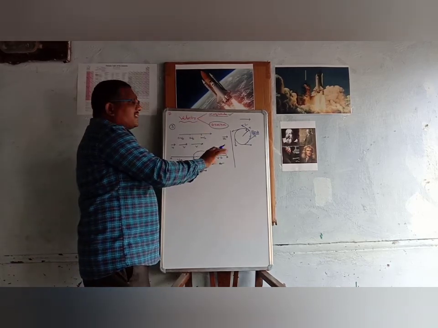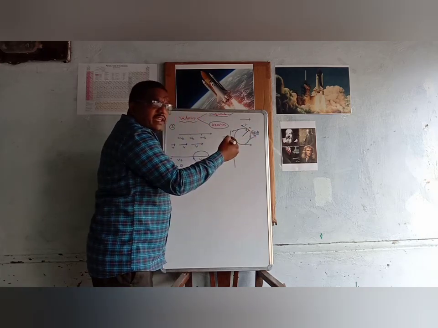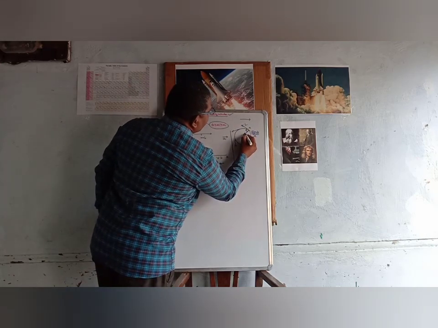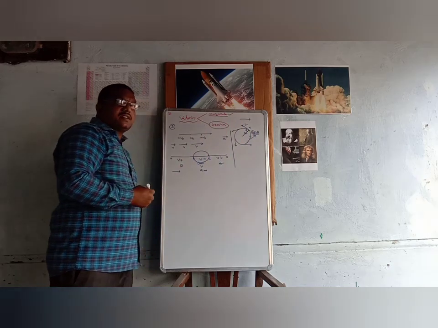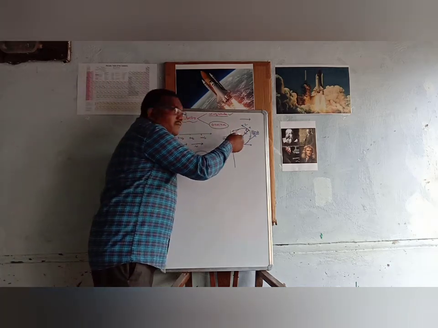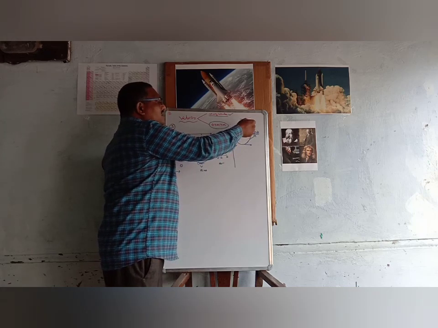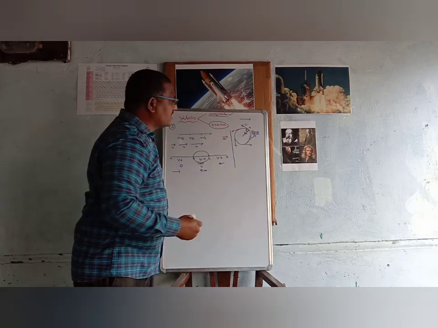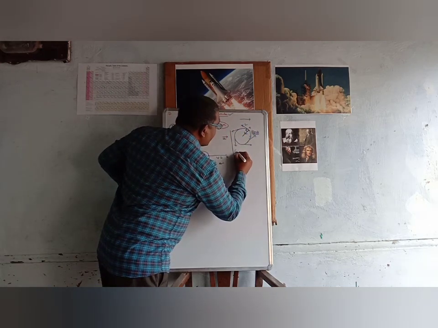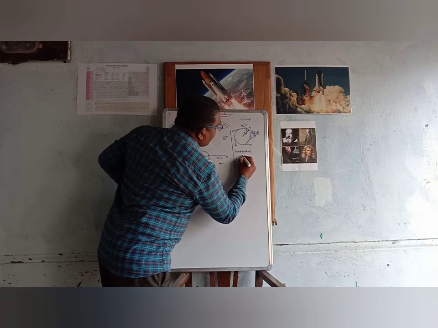Due to the change in the direction of the velocity, the body will have acceleration. But in which direction does the body have acceleration? It is in the direction of the radius, along the radius towards the center. So due to the change in the direction of the velocity, the body has acceleration along the radius towards the center. This type of acceleration is called centripetal acceleration.